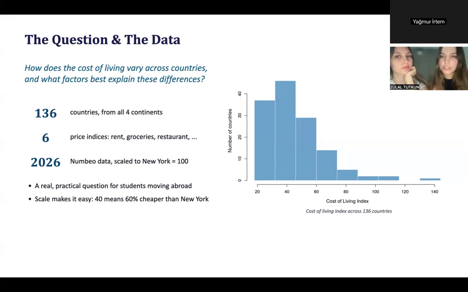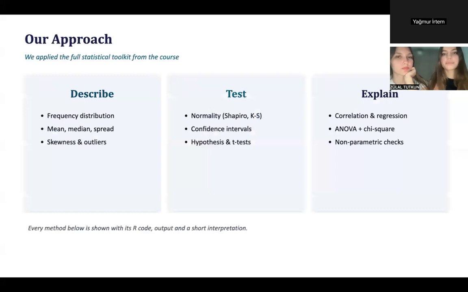One note on the continents. Following the UN standard, we grouped North and South America together as the Americas, giving us four balanced groups. And one key detail also: all values are scaled to New York, which is equal to 100. So a value of 40 means a country is 60% cheaper than New York. As the histogram shows, most countries sit on the cheaper side, with only a few very expensive ones.